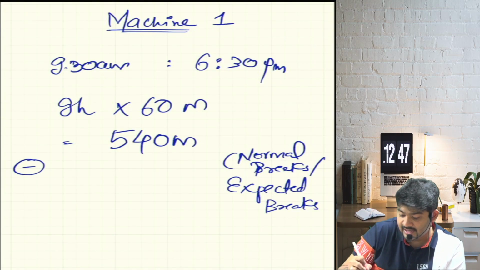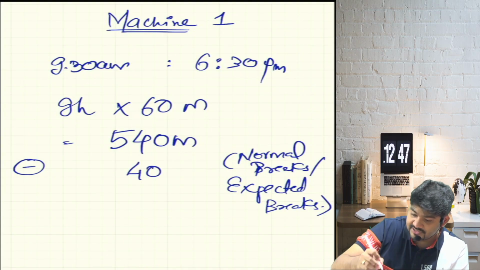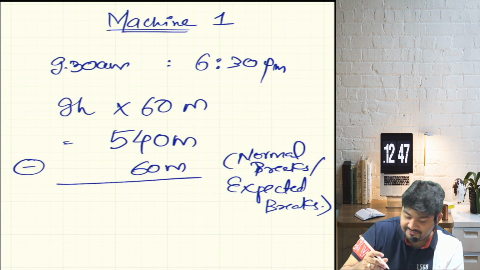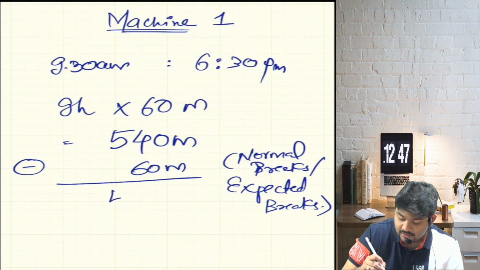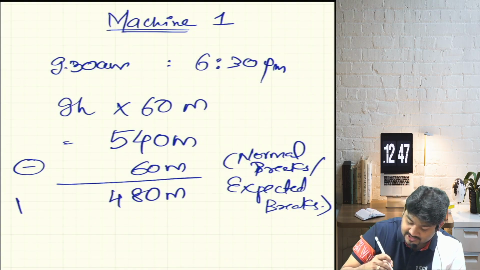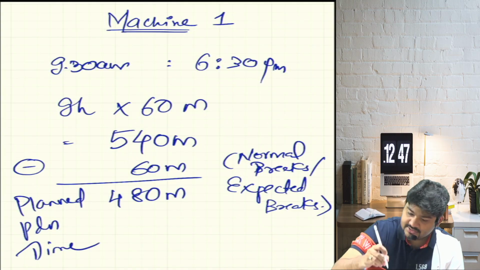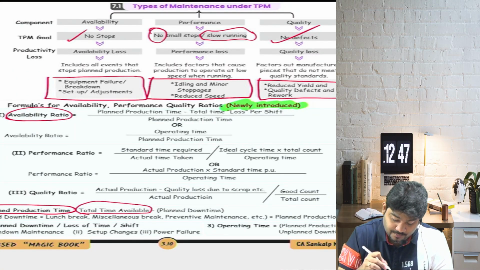Say we have given an expected break of 60 minutes. So what is the effective time available? This 480 minutes is my planned production time. Are we understanding it? Logically, yes.